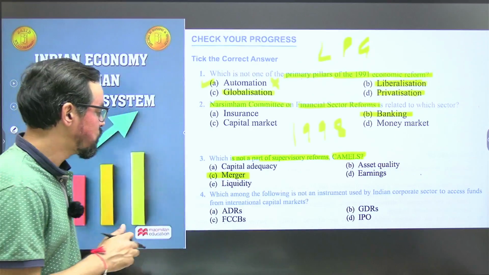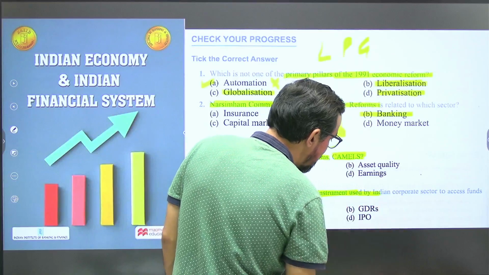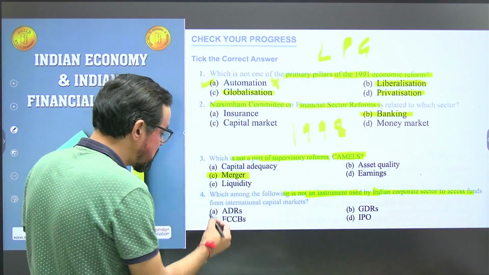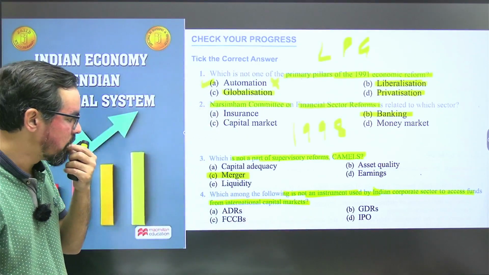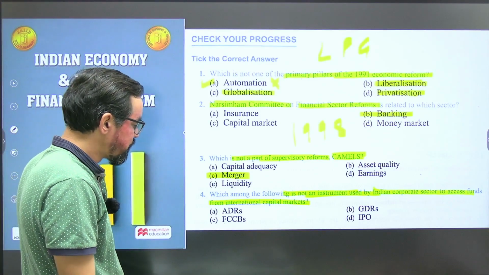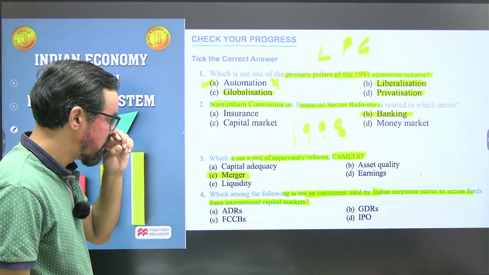Okay, next one. Which among the following is not an instrument used by Indian corporate sectors to raise funds from the international capital market? International capital market means GDR, global depository receipt.